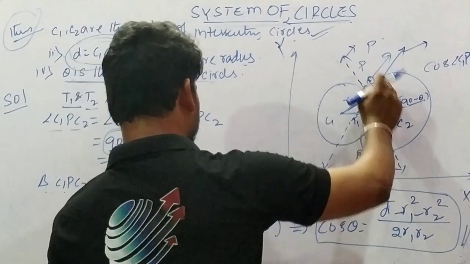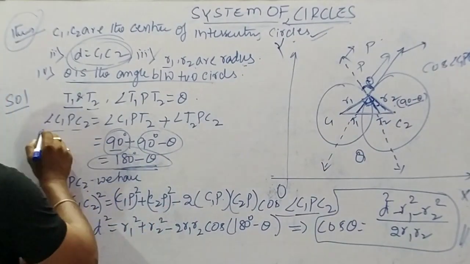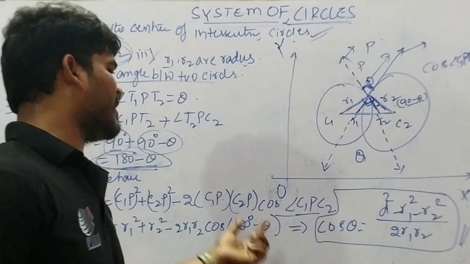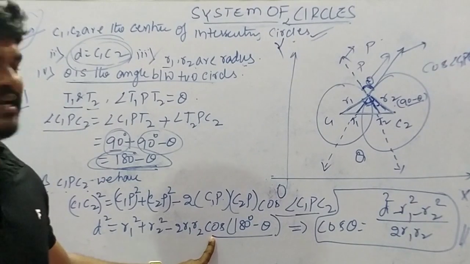Angle C1PC2 is 180 minus theta, as we already found. So we substitute cos of 180 minus theta, which gives cos theta. Clear?